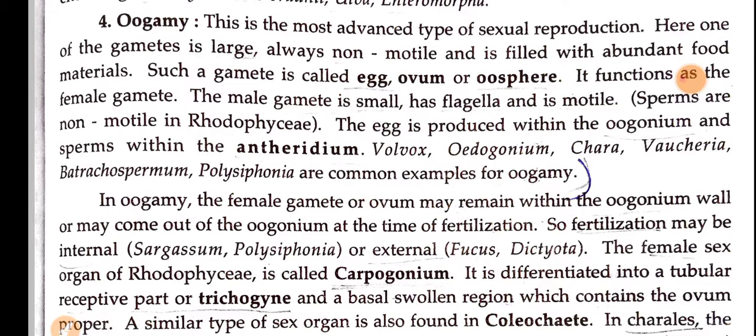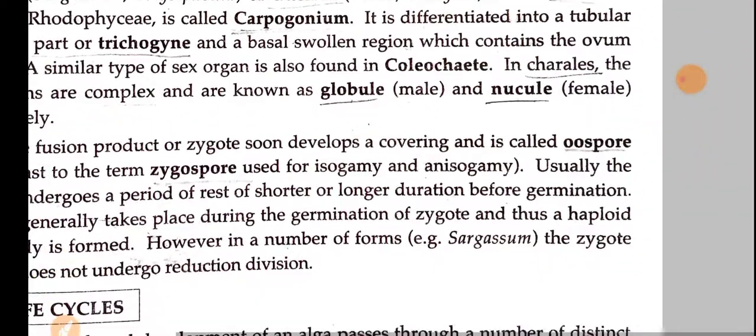They function as the female gamete, and the male gamete is small, flagellate and motile. The egg is produced within the oogonium and the sperm within the antheridium of the different algal cells. Examples for oogamy are Volvox, Oedogonium, Chara, Coleochaete and Polysiphonia.